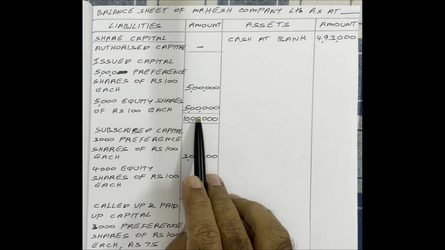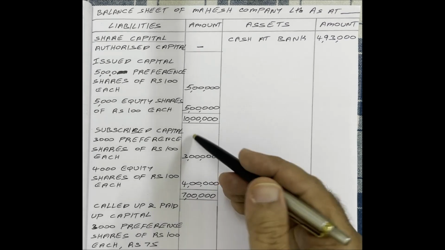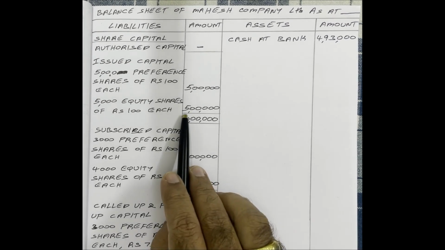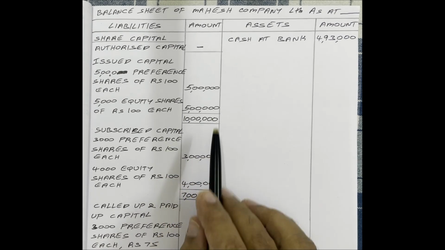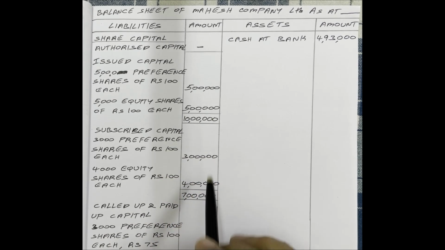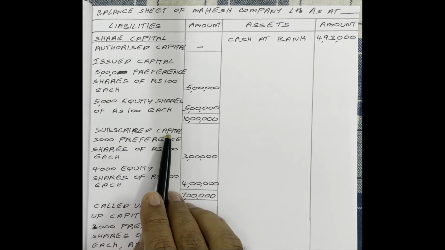But issued capital and subscribed capital, we should not consider for the liabilities total. That is why for this 10 lakh rupees, draw 2 lines. Means while calculating the total of the liability side, we are not considering this 10 lakh rupees. Next come to subscribed capital.